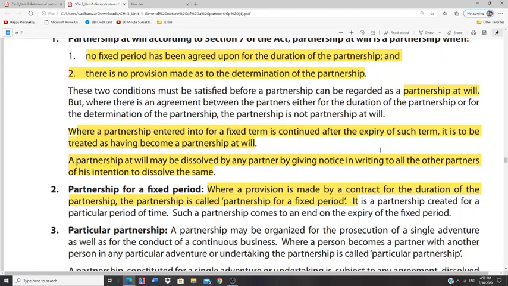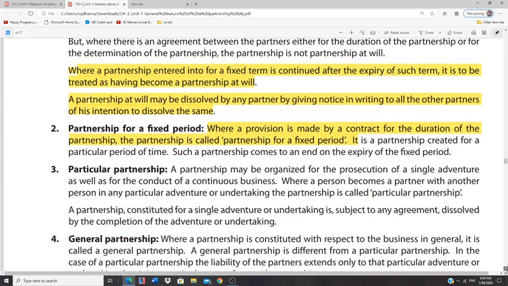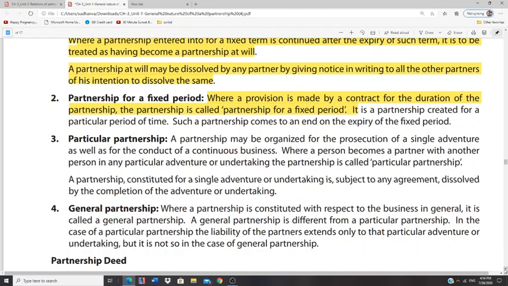These two categories belong to kinds of partnership which have been divided as partnership with regard to specific duration. With regard to duration, it has been divided into two types, that is partnership at will and partnership for a fixed period. Then let us talk about with regard to business. What business a partnership firm has to take up. In this case, it is again divided into two types, called particular partnership and general partnership.